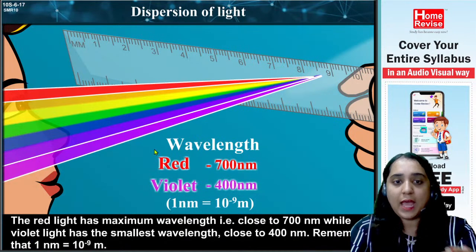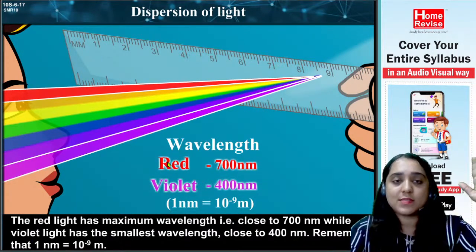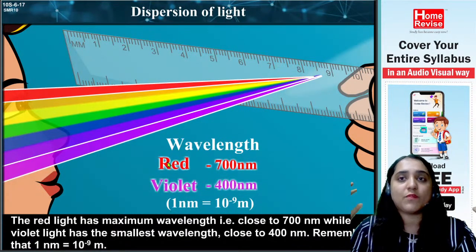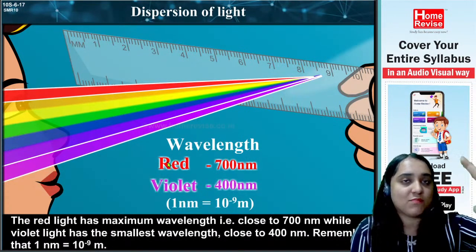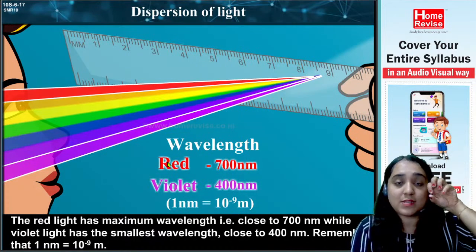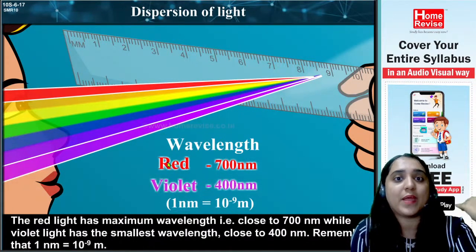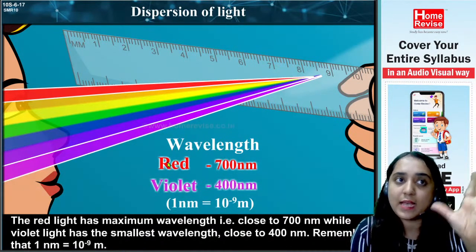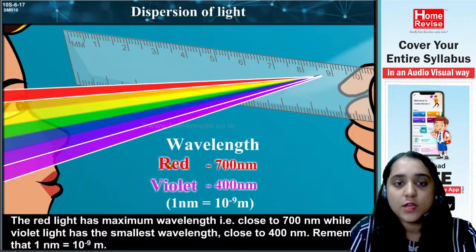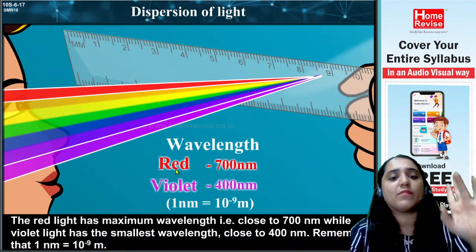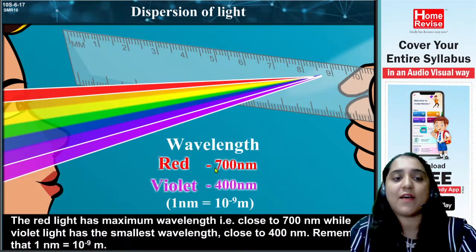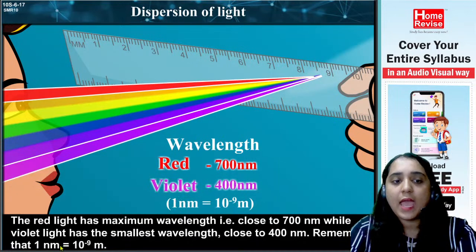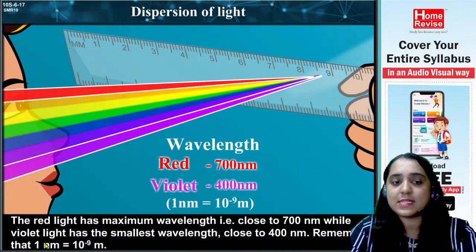Okay, so as I've said, the maximum wavelength is the red color. That is the reason why many danger signs have red color, because that color has the maximum wavelength and our eyes are very sensitive to it, so we can notice it very fast. Violet color has the minimum, that is 400, and the red color is having 700. And this N stands for 10 raised to minus 9.